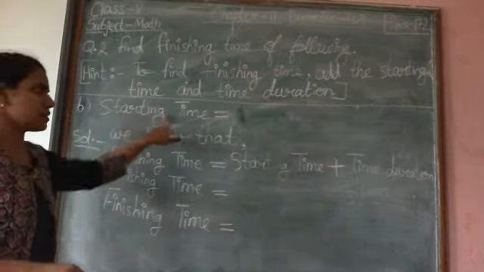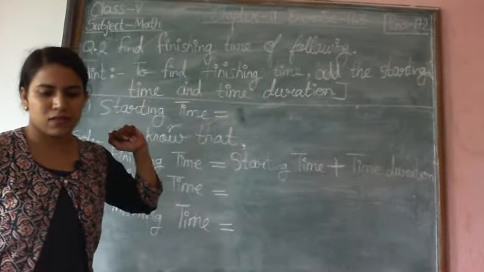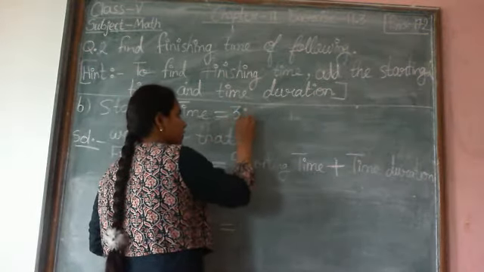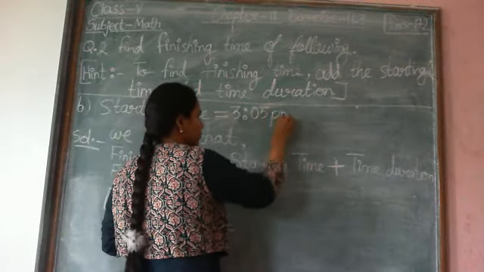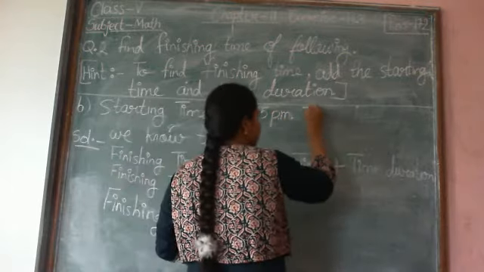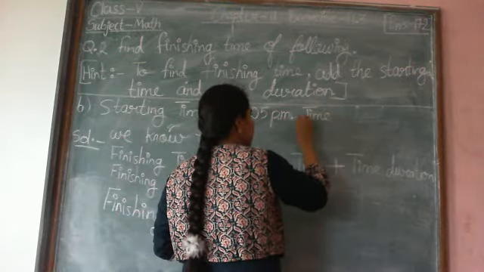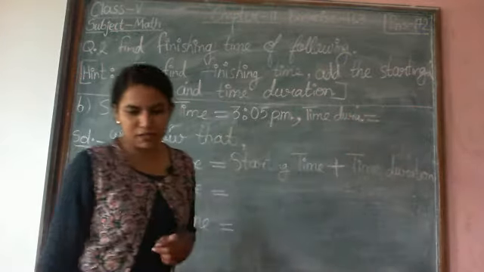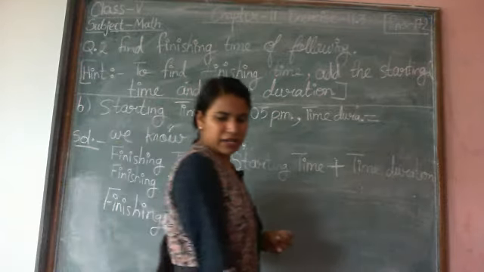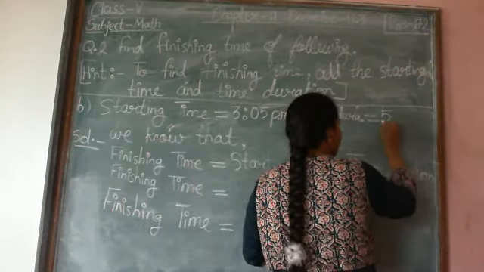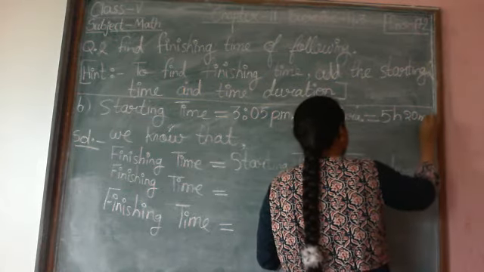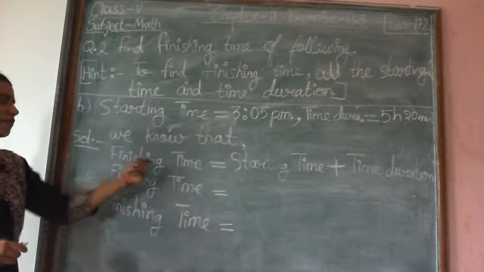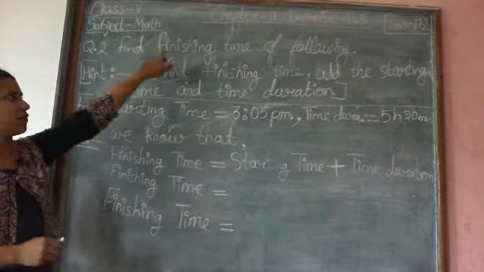Look at your book, starting time given is 3:05 p.m. and time duration given is 5 hour 20 minutes. These two data are given and your task is to find finishing time.